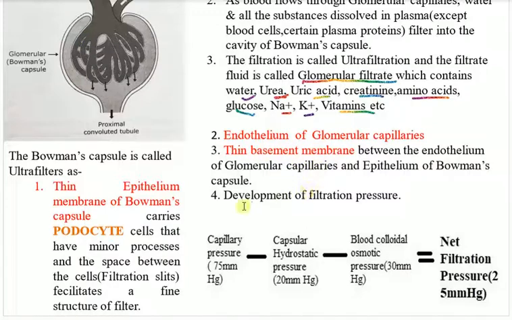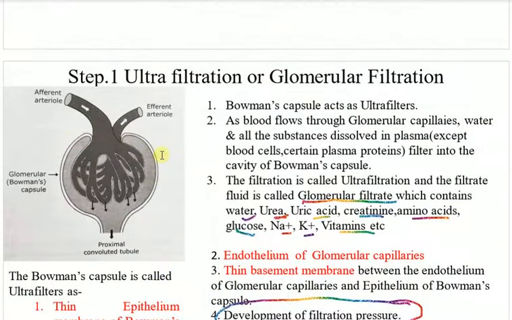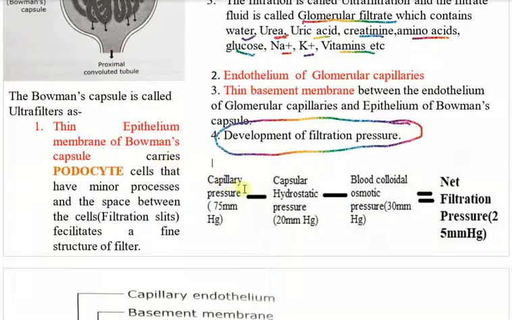Okay, and the development of filtration pressure. This is the key important thing. I have already told you that the afferent arteriole is quite bigger and thicker in size, so it brings much more blood, and the efferent arteriole is quite thinner in size. So they produce a pressure inside. The capillary pressure is 75 millimeter of Hg. The capsular hydrostatic pressure is 20 millimeter of Hg.